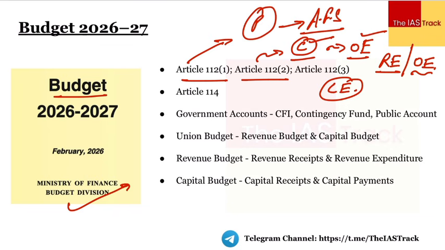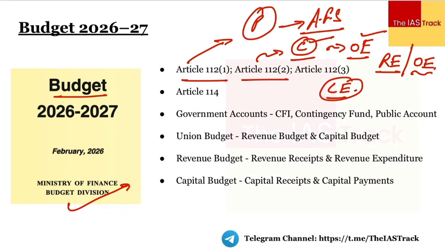For example, when we talk about the emoluments or the allowances with respect to the President of India, the salaries and allowances of the chairman and deputy chairman of Rajya Sabha, the speaker and deputy speaker of Lok Sabha, the salaries and pensions of the Supreme Court judges, the pensions of the High Court judges. So ये क्या है? ये charge expenditure है. These are charge expenditures, and they are not subject to the vote of the Parliament.